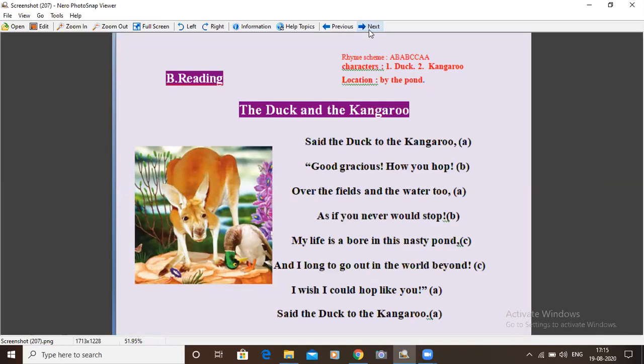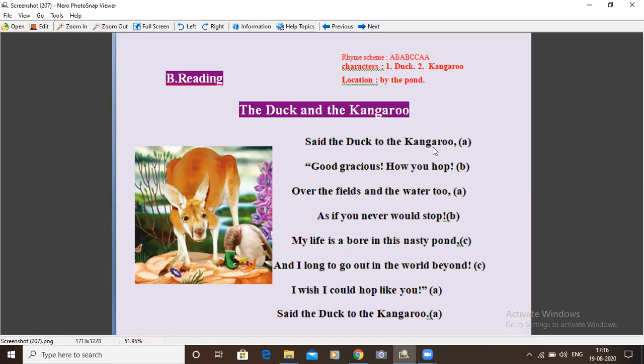Though not very important from an examination point of view, for your general knowledge, I'd like to discuss with you the rhyme scheme. The rhyme scheme of this poem is AB AB CC AA. What is it? For example, the last word in the first line is kangaroo. The sound of this word kangaroo ends with oo.